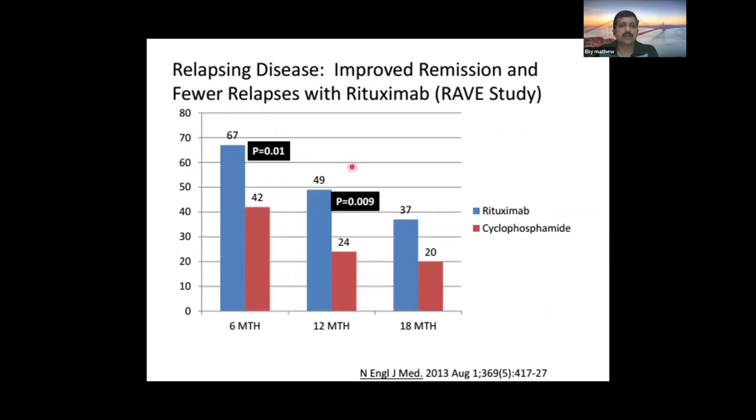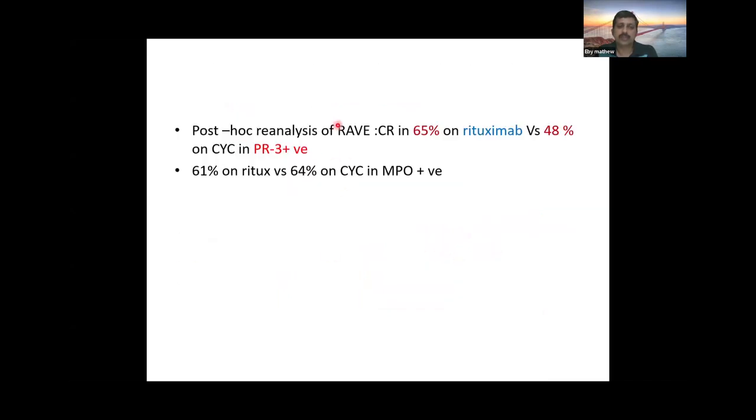As per the RAVE trial, in relapsing cases rituximab improved remission and fewer relapses were seen when compared to oral cyclophosphamide. In a post-hoc analysis of the RAVE study, complete remission was more frequent in the rituximab group compared to the cyclophosphamide group in PR3 ANCA positive patients.